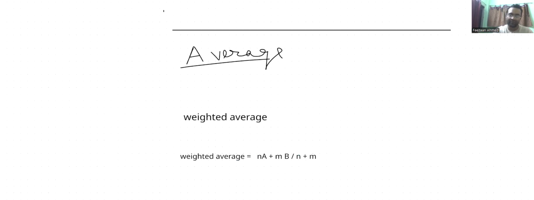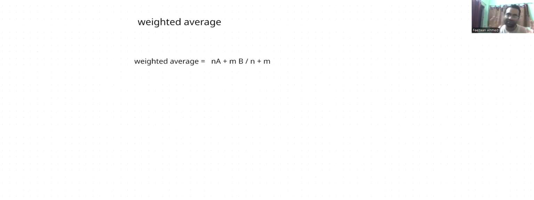In this formula, there is a group of people, let's say boys, and another group of people, let's call that girls. A and B are the corresponding averages: the average of boys is A, the average of girls is B. So nA plus mB, where n is the number of boys, and m is the number of girls. This is the beautiful formula.